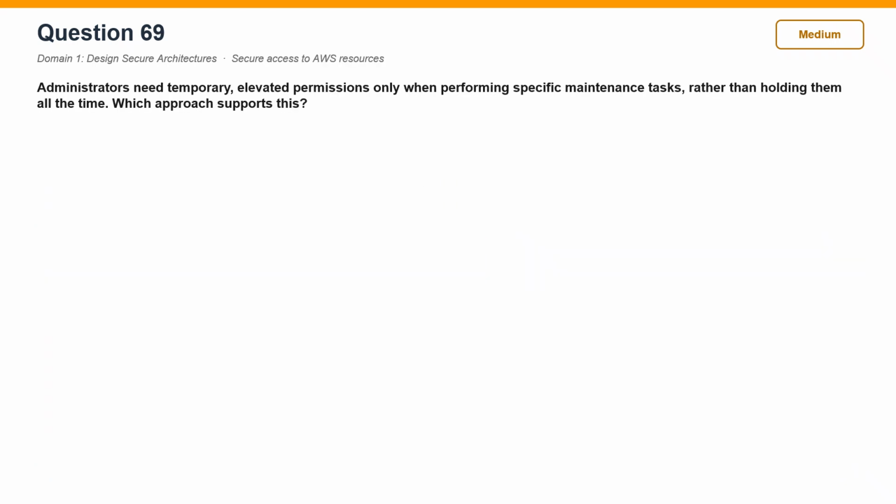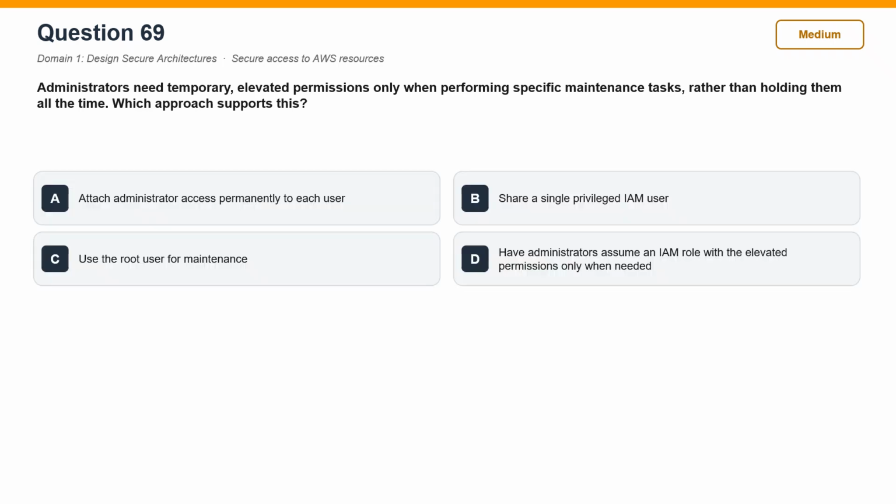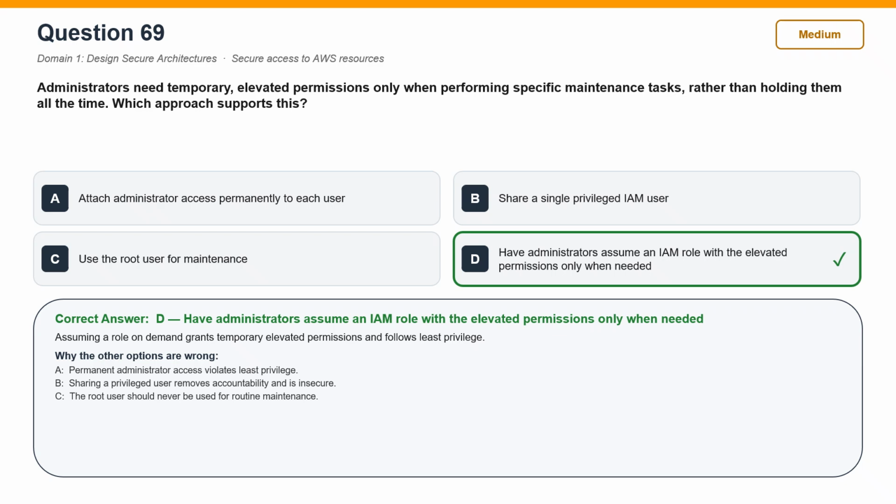Question 69. Administrators need temporary, elevated permissions only when performing specific maintenance tasks, rather than holding them all the time. Which approach supports this? The correct answer is D. Have administrators assume an IAM role with the elevated permissions only when needed. Assuming a role on demand grants temporary elevated permissions and follows least privilege.